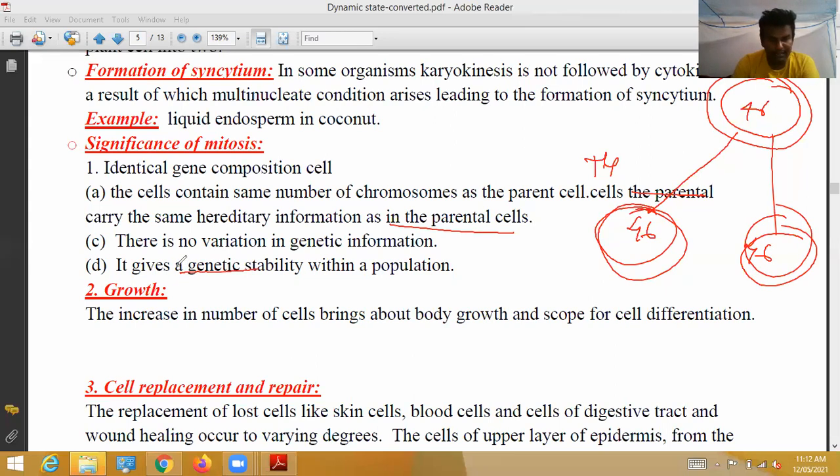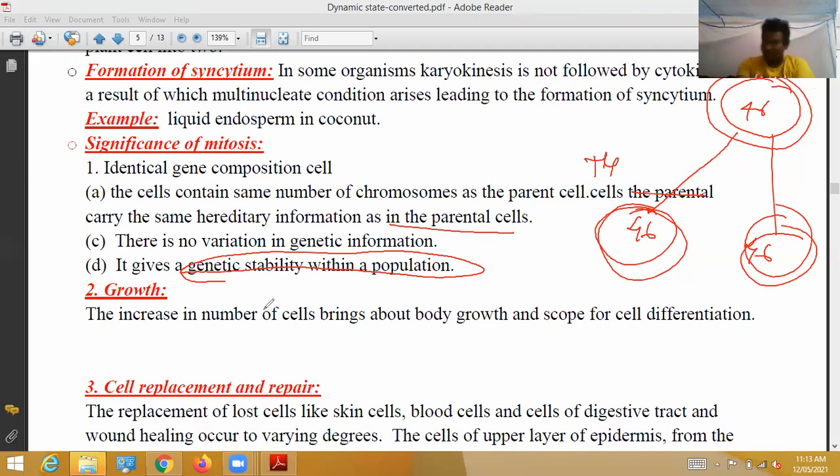It gives genetic stability within a population. So mitosis divisions give genetic stability within a population. Genetic stability means, in a huge population, after mitosis, genetic stability will be there. Why? Mitosis takes place in somatic cells.